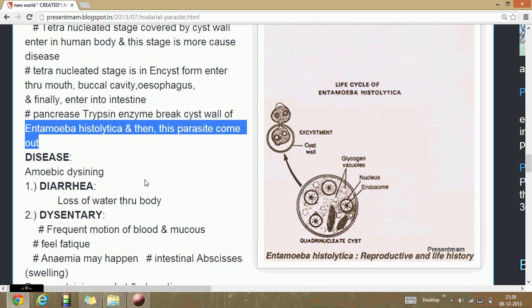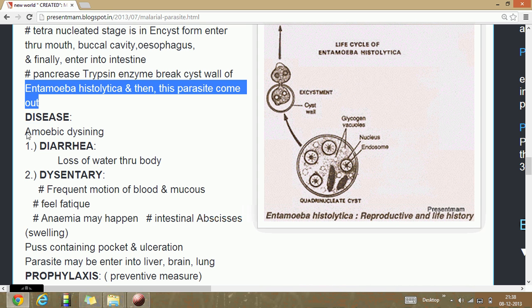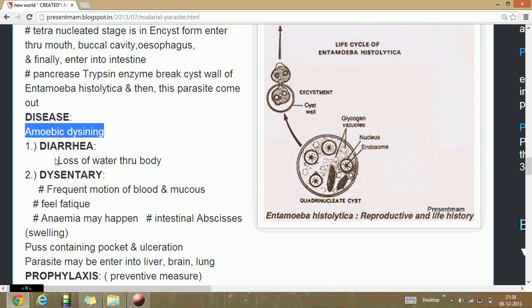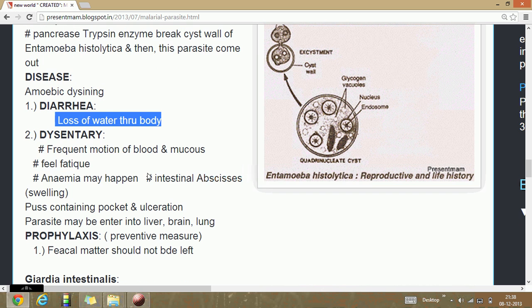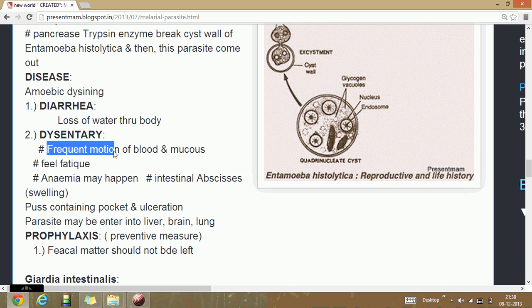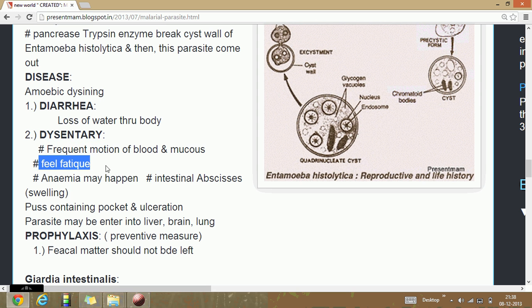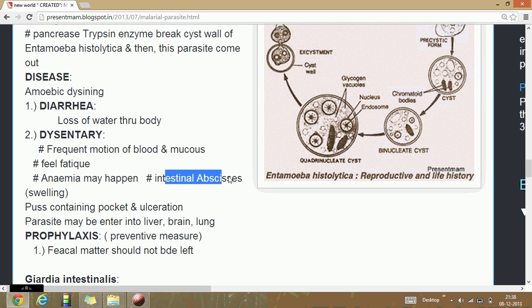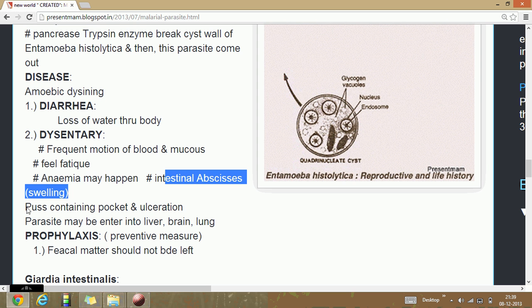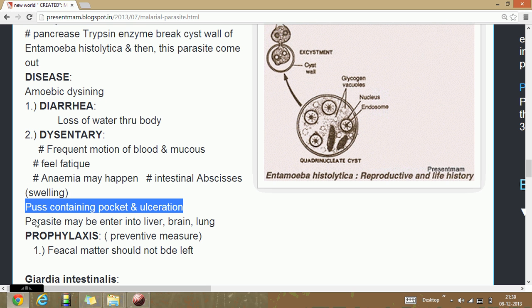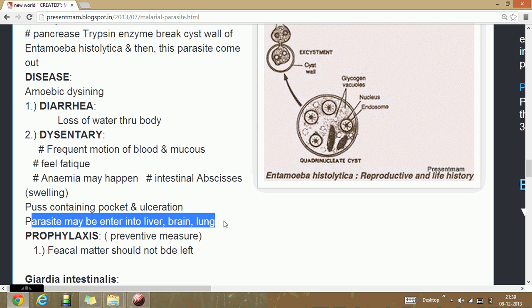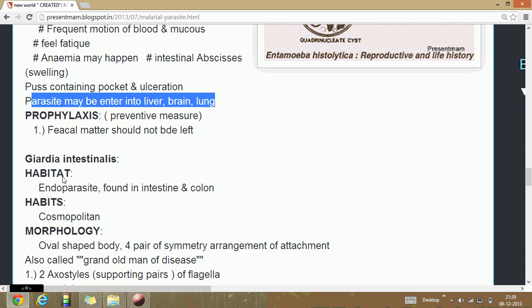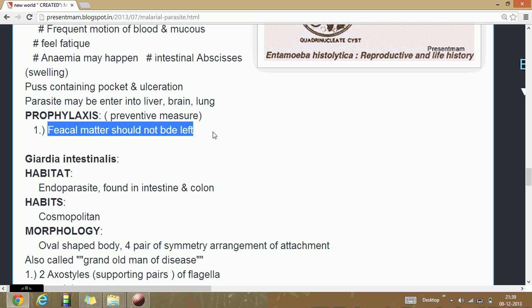Disease: it is caused by amoebic diarrhea, loss of water from the body, dysentery, frequent motions of blood and mucus, in which a man feels fatigue, anemia may happen, and sometimes intestinal abscess, a swelling with pus. The effects also include pus-containing pockets and ulceration. The parasite may enter into the liver and brain also, causing paralysis. Therefore, fecal matter should not be left near you.